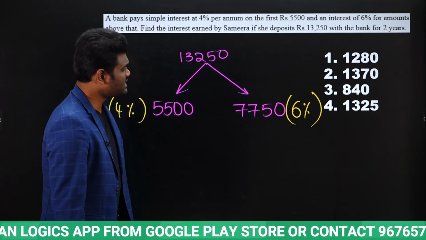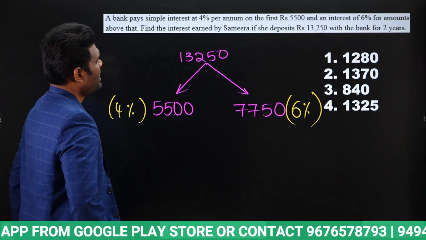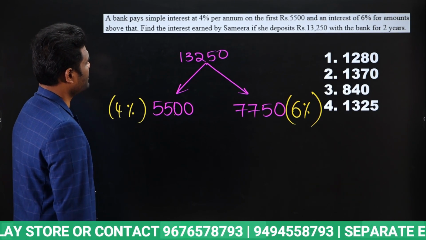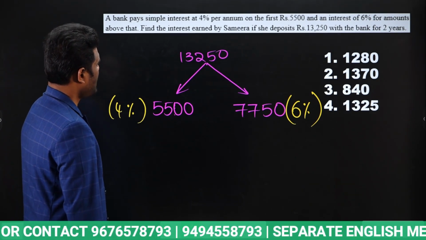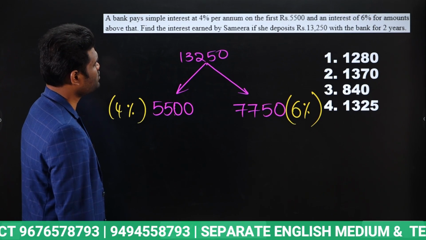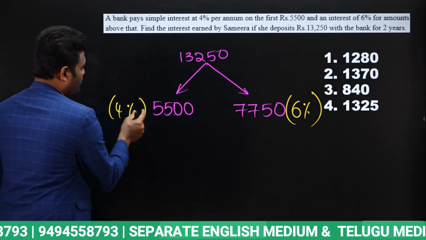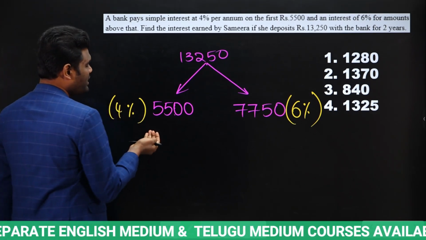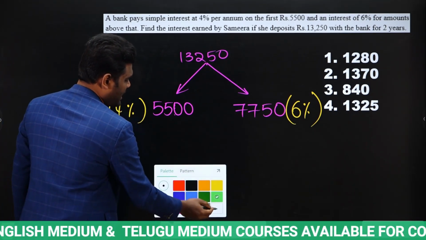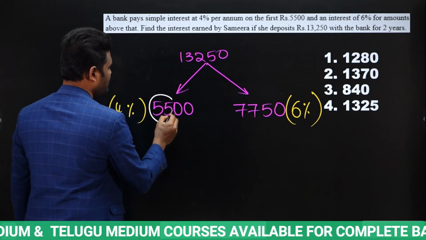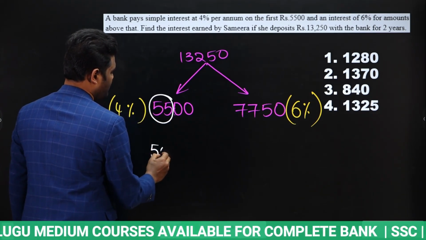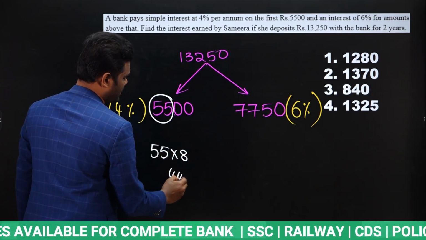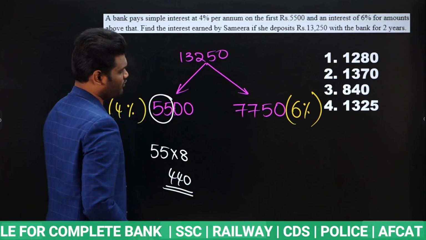Now what is the question saying? The question is saying after 2 years, what is the interest she is going to get? Yes or no? After 2 years. Now look here, 4% for 5,500 for 1 year. For 2 years means 8%. Yes or no? 8% means look here, 1% is nothing but 55. Now 55 into 8, so this is going to be 440. Yes. Here she is getting 440.